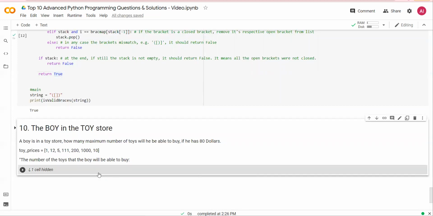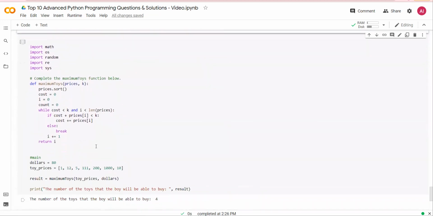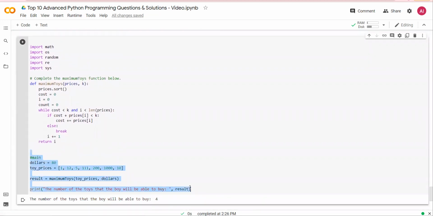All right, let's look at the solution. Here, this is the main. I define a variable dollar with 80. The toy prices, this is the list of prices. And then I created a function maximum toys. It takes in prices and the dollar. Prices.sort. First of all, sort the list. Then I create 3 variables: cost, I, and count.